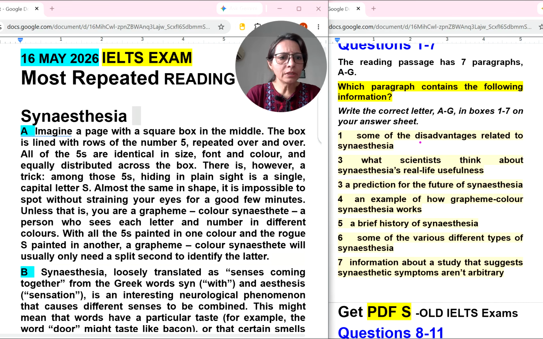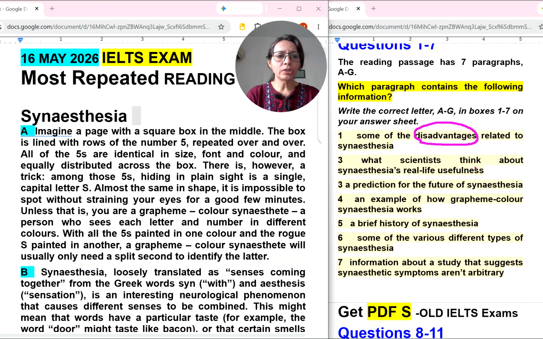So some of the disadvantages relating to synesthesia. Now it's important to get the disadvantages. It is not necessary that you will get the same word. You may get some negative words relating to synesthesia. Maybe demerits, maybe effects. So these negative words you will get in any paragraph.